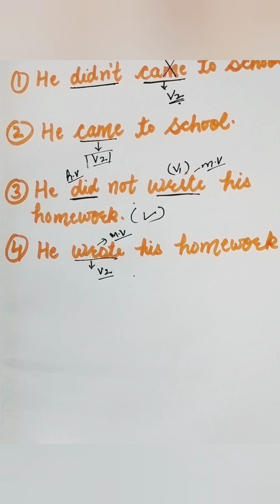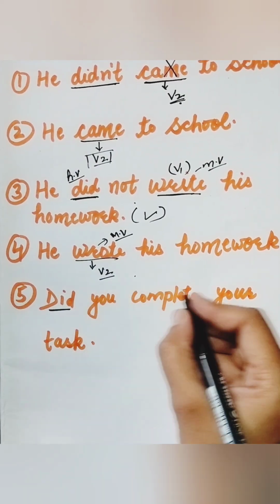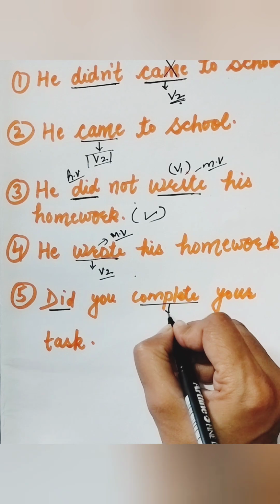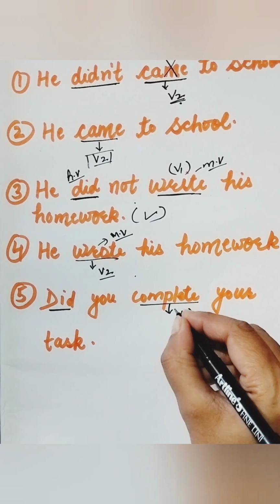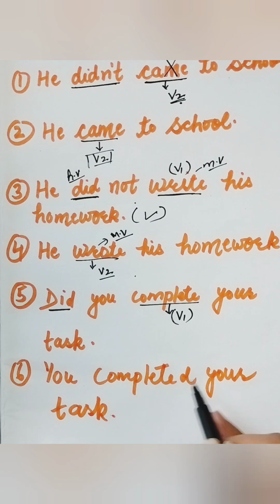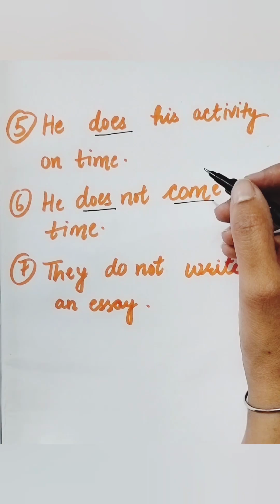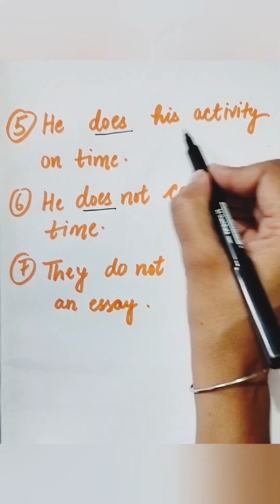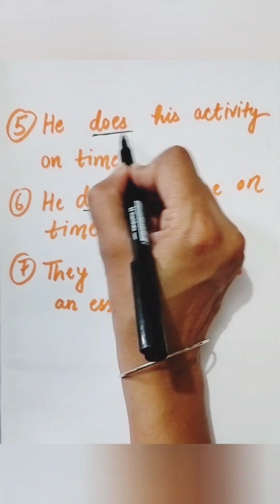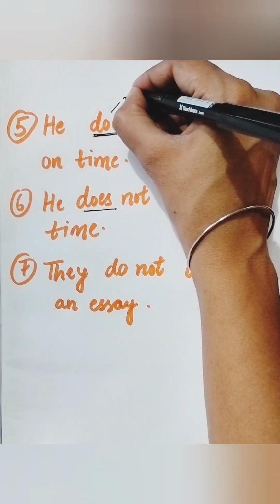He wrote his homework. See here, did you complete your task? Did is given and complete. Did के साथ we are using V1 here. Same sentence connected with this one. You completed your task. Completed is second form of the verb here. Next sentence, he does his activity on time. Does here. So this is very simple. It is clear that only one verb is here. That means it is a main verb.